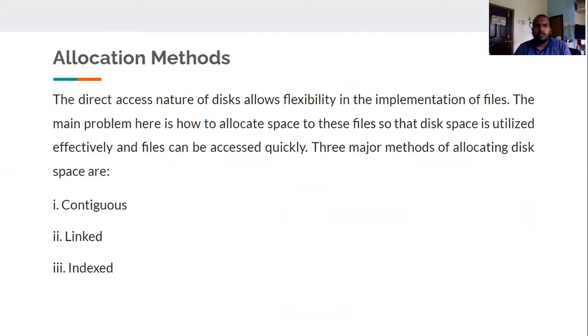Allocation methods. The direct access nature of disks allows flexibility in the implementation of files. The main problem here is how to allocate space to these files so that disk space is utilized effectively and files can be accessed quickly. Three major methods of allocating disk space are contiguous, linked, and indexed.